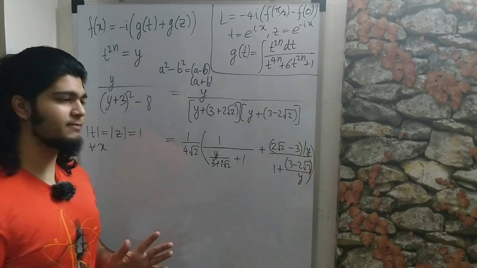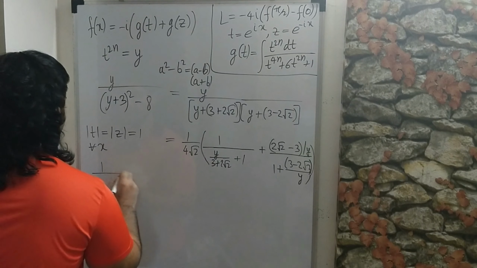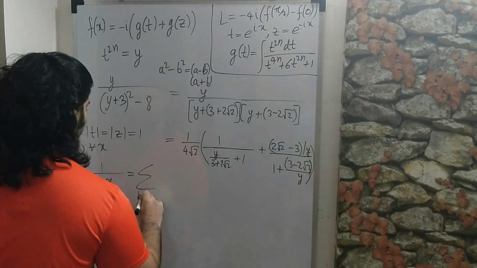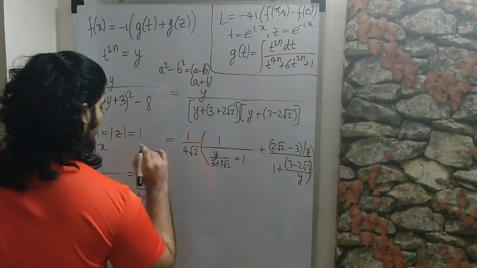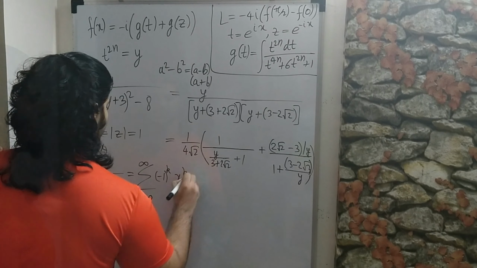So what does the GP formula say? Well, the version which we are going to use over here is that 1 over 1 plus x is equal to the sum as k goes from 0 to infinity of minus 1 to the k x to the k.